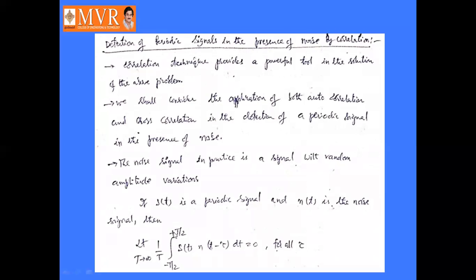What is this equation? This is nothing but a correlation equation: integral minus T by 2 to plus T by 2 S of t into N of t minus tau is equal to 0. Here S of t is the periodic signal and N of t is the noise signal.